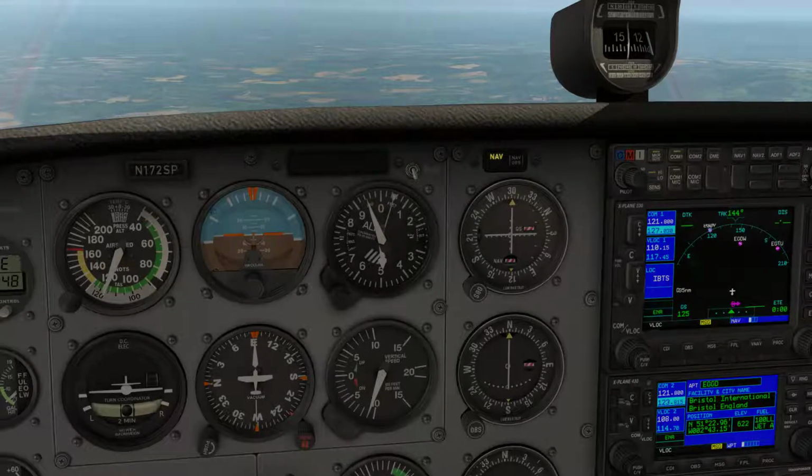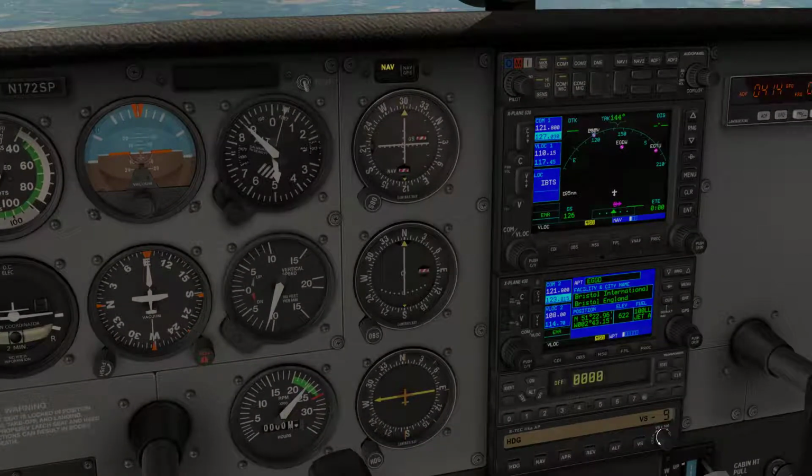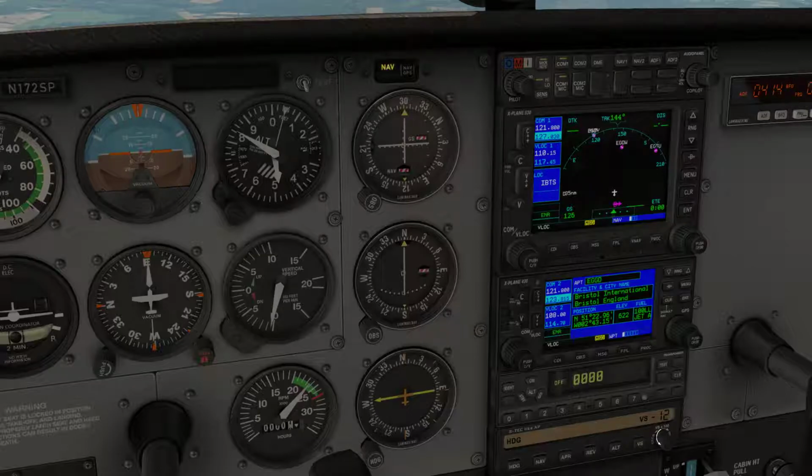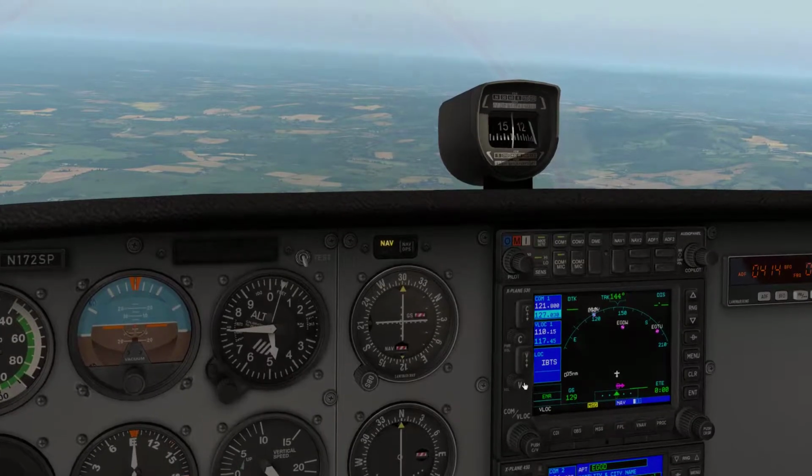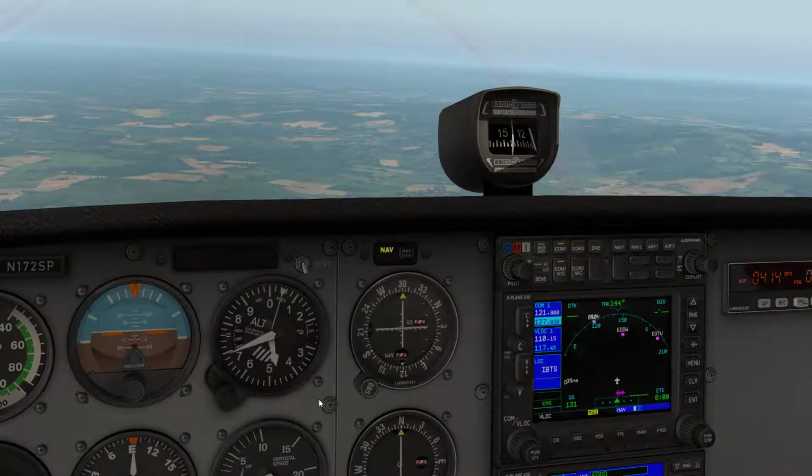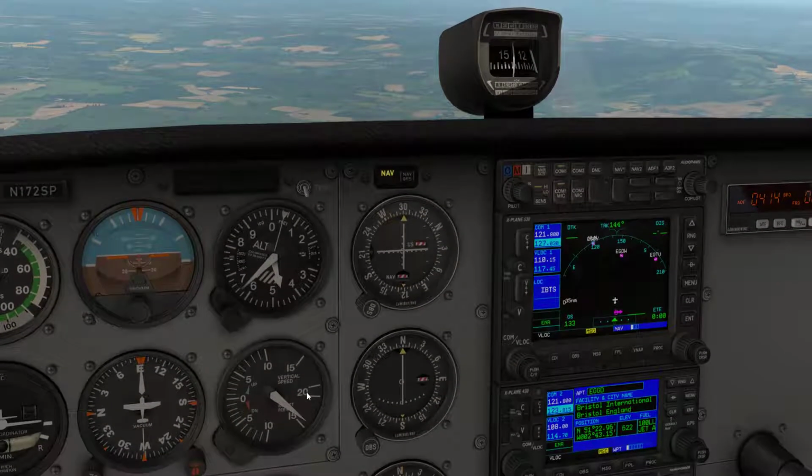It's going down rather nicely, and we can even take it further than that. There we are, we've now got 1,600 feet per minute. And that dial is now going really quickly.